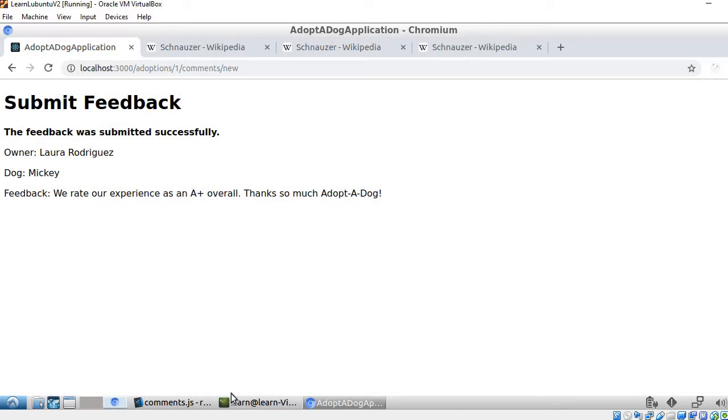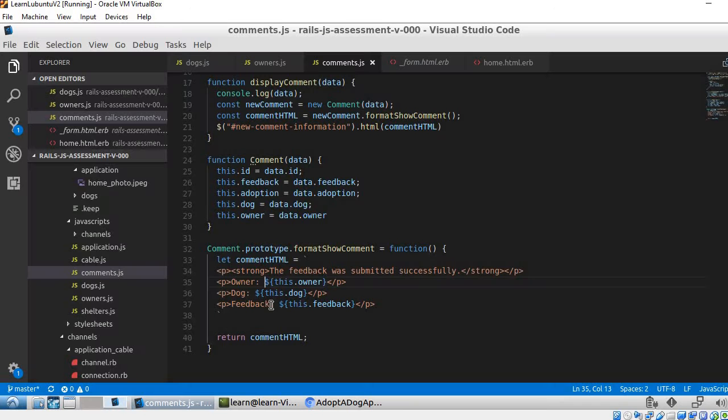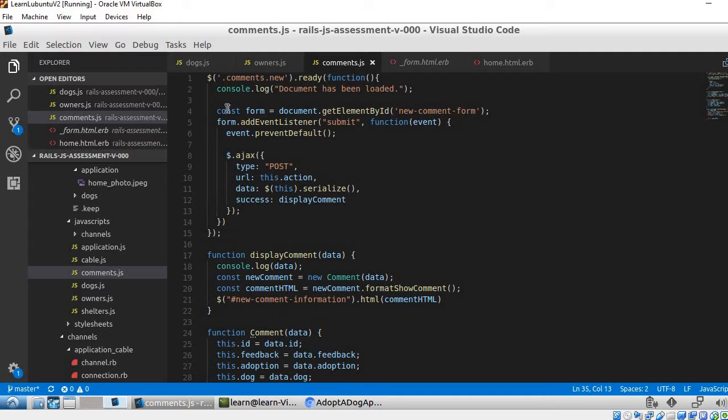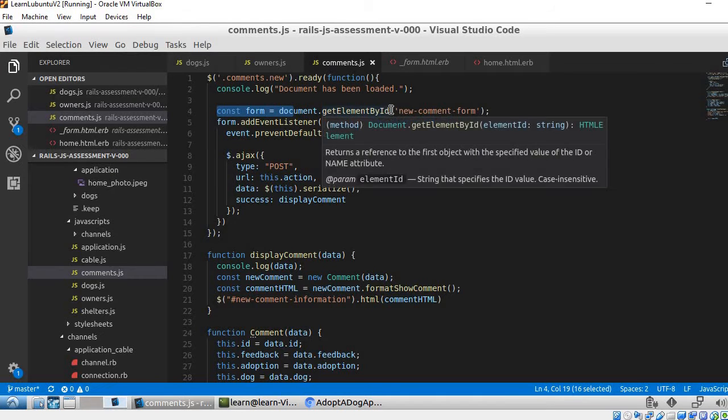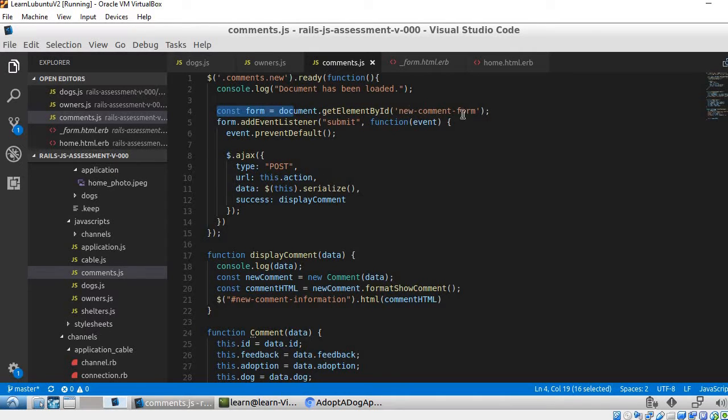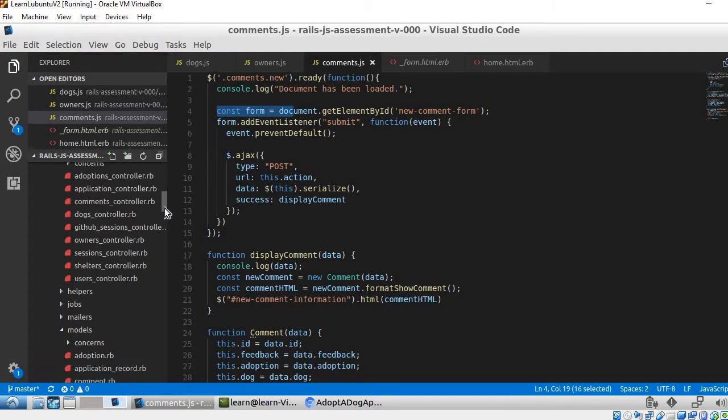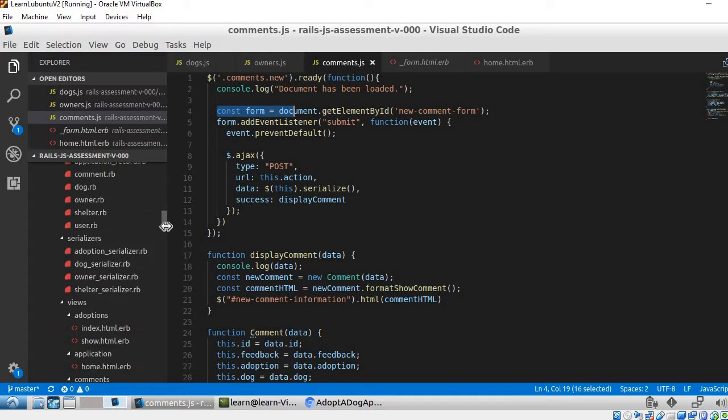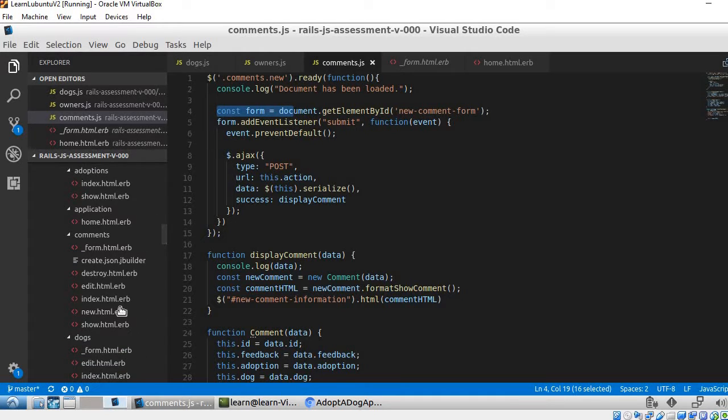And just to show a little bit of the code that went into building this, we're going to go to our comments JavaScript file. First, we need to locate the form. We locate the form by its ID, which is new comment form. This form is located on our comments new page.